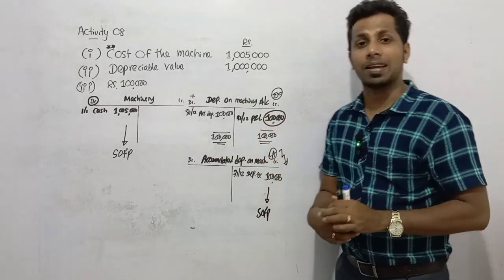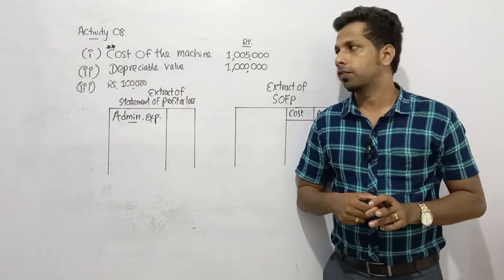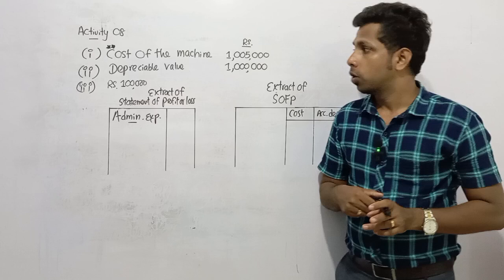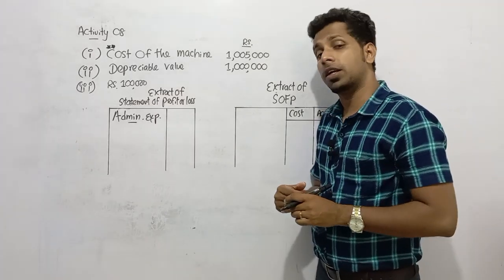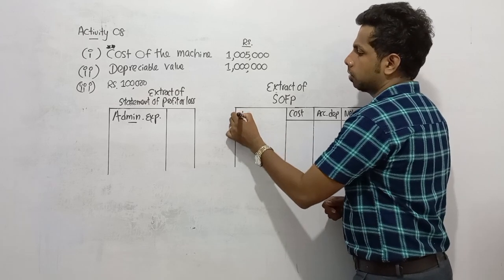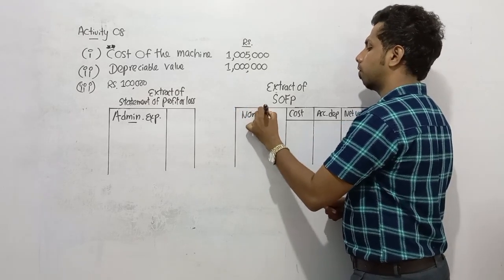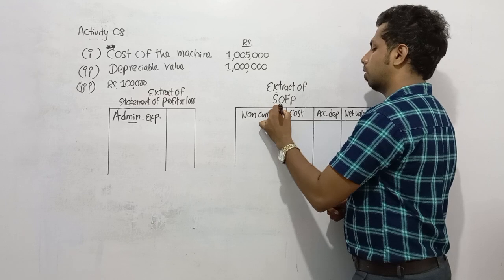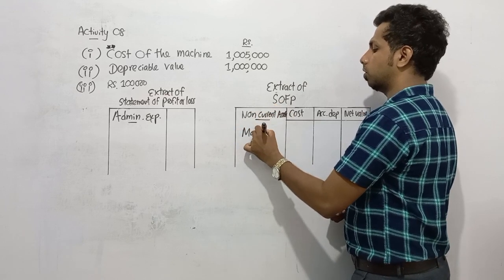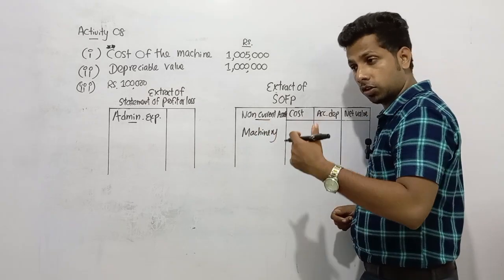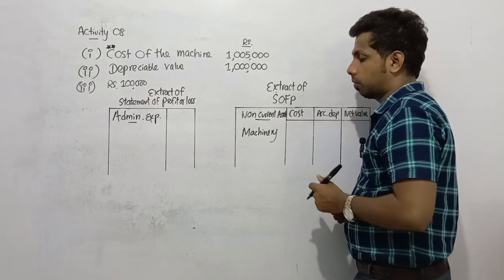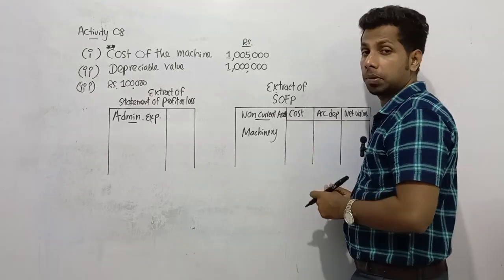Now we need to present extracts of financial statements. So this is the last part of this activity. We need to prepare extracts of financial statements. Here, dear children, we depreciated a non-current asset, so non-current assets we need to present in the SOFP. After preparing the structure of an extract of SOFP, under the heading of non-current assets, you need to mention machinery, because machinery are non-current assets which we expect to use throughout a number of years. These non-current assets help to generate future economic benefits as well.